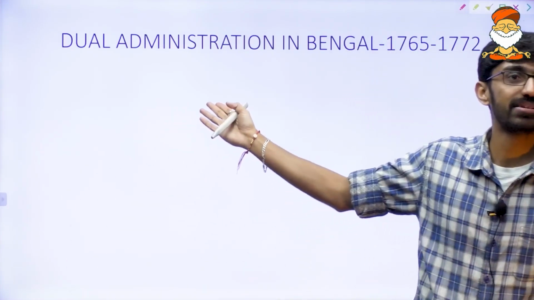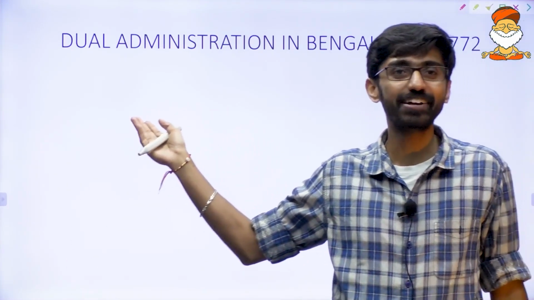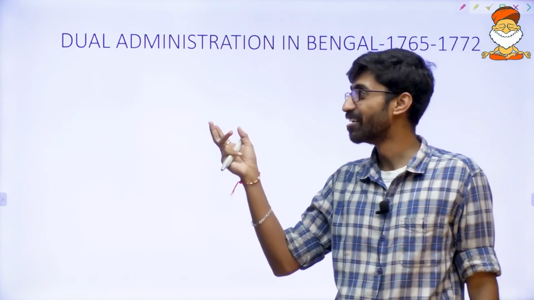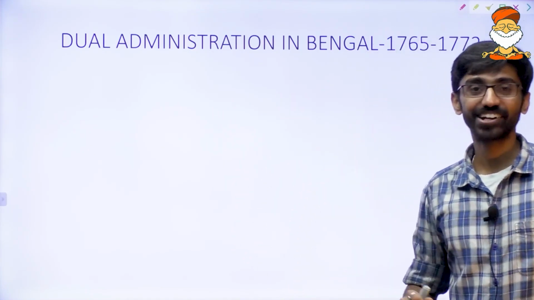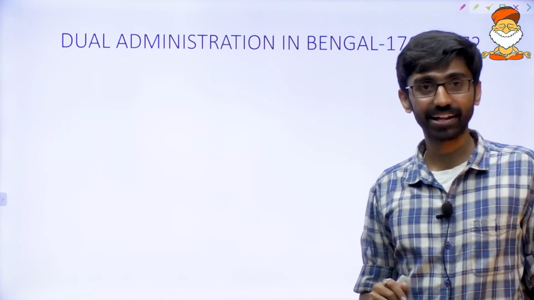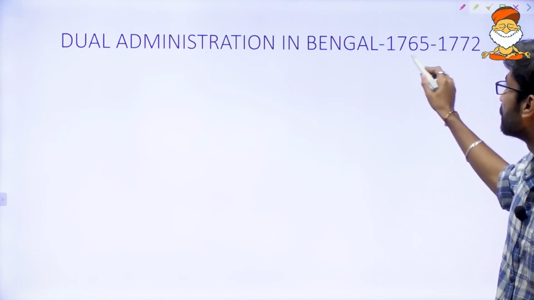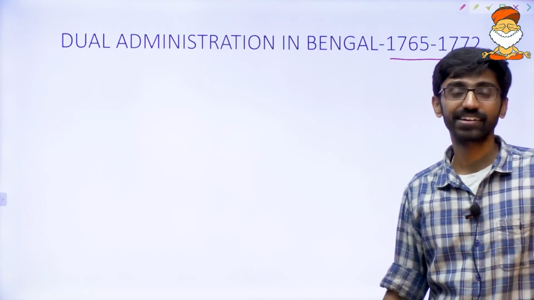Yes, I am coming to dual administration. You people are quite forward. Wait for me to come. I know you people are quite forward. I am coming into this. Okay, so that is dual government. Dual government started after the Battle of Buxar. You are right, Jyoti. That is in Bengal from 1765 to 1772.